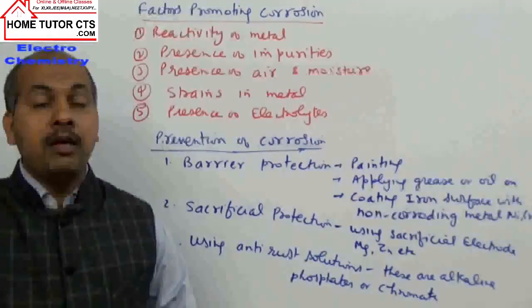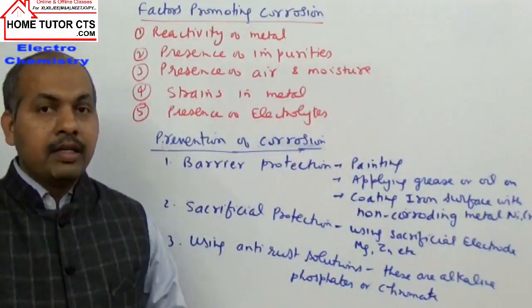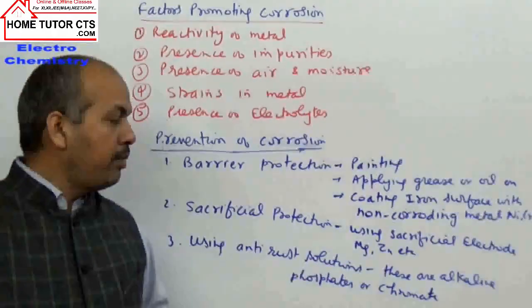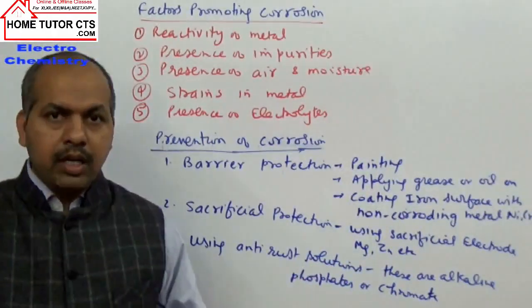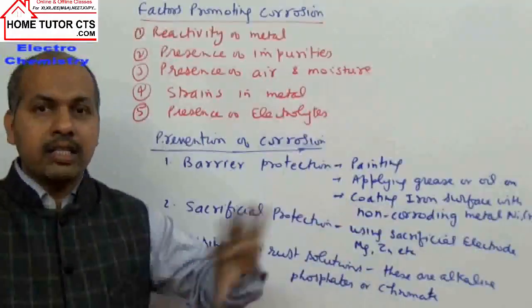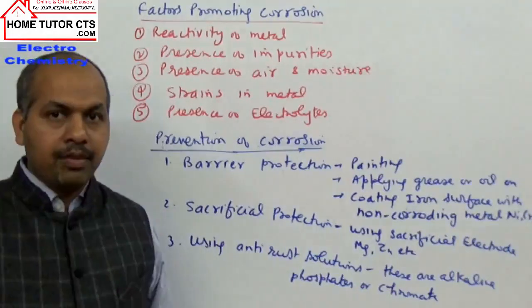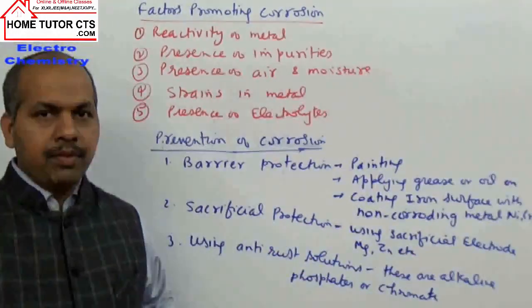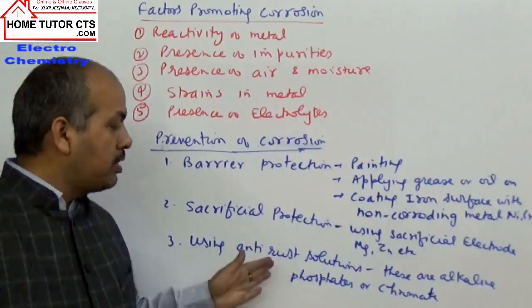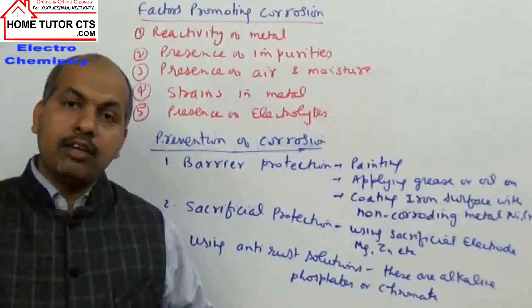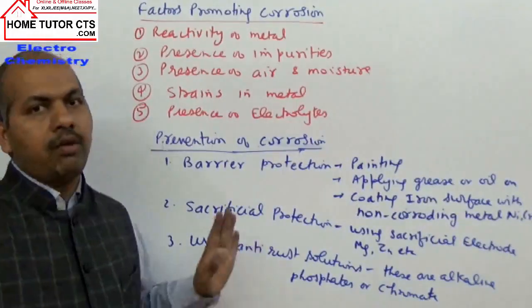By decreasing the availability of hydrogen plus ions, they will not allow the second reaction to happen, and that way they can prevent rusting. And moreover, they will cover the surface by formation of phosphate or other insoluble layers of the anti-rusting solutions on the metal surfaces. So when we apply these anti-rust solutions on the metallic surfaces, they prevent rusting of the iron.